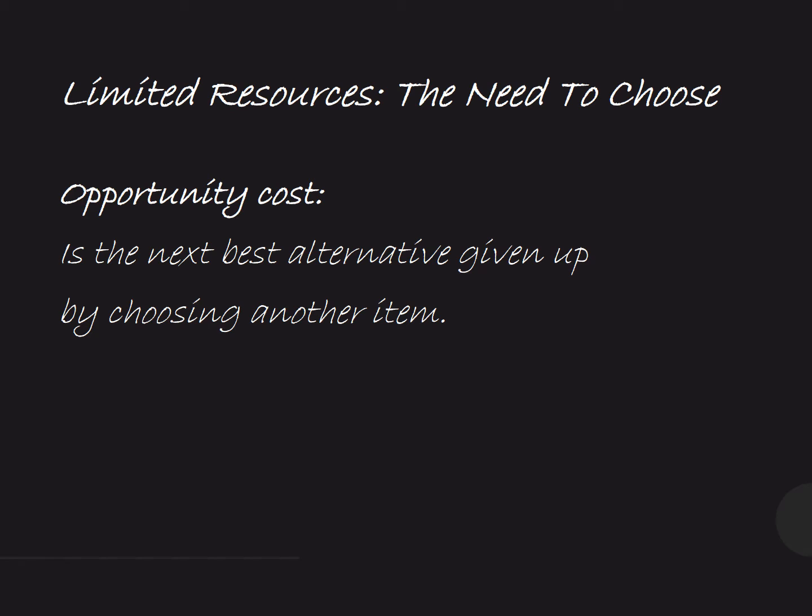Why do we choose? We choose because we have limited resources in order to fulfill our unlimited wants. We cannot fulfill all of our wants. So that's why we have to sacrifice some of the wants. Here, the concept of opportunity cost arises. What is opportunity cost? It is the next best alternative given up by choosing another item.